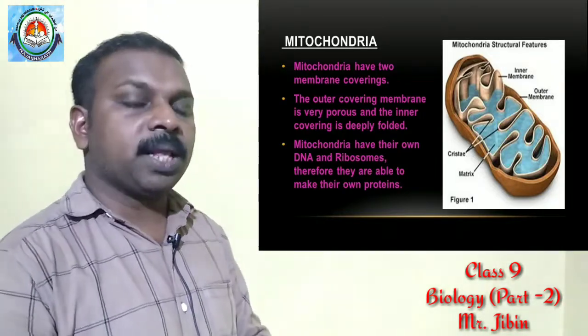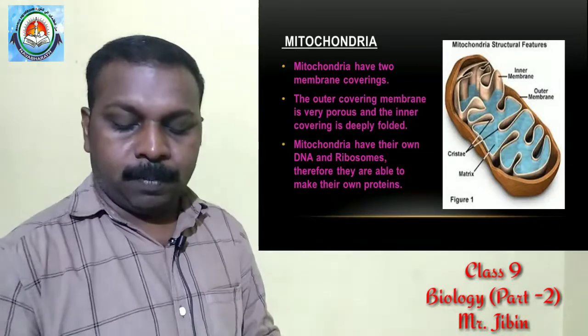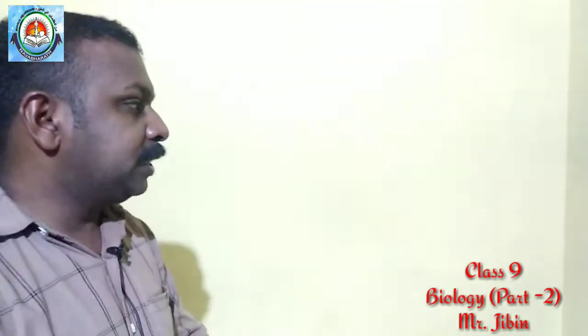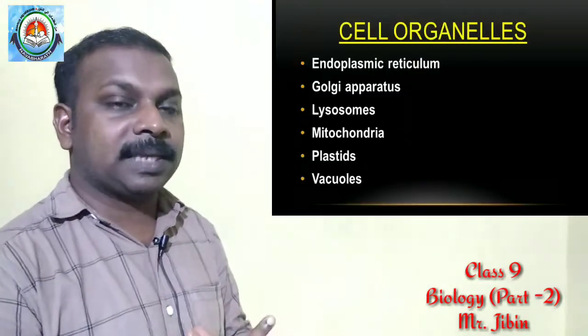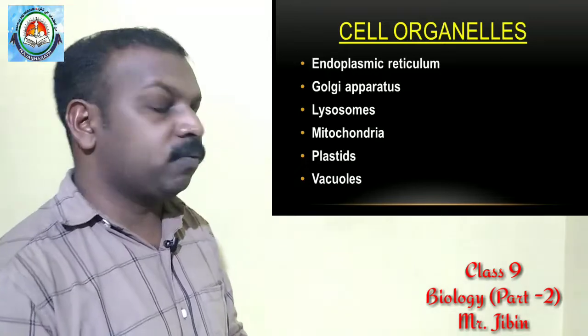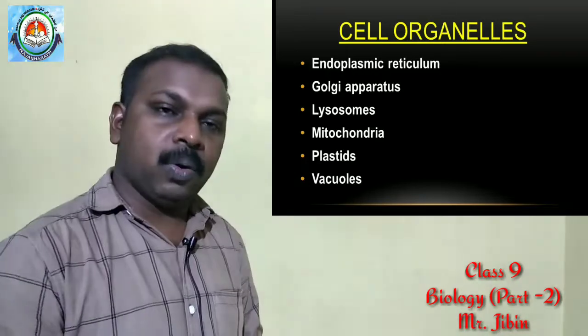So these are the different points about mitochondria. Once again we will discuss from the beginning. Already I told you about cell organelles. What are cell organelles? The components or cell content. Many materials are present in the cell, and those whole components together we can call cell organelles.